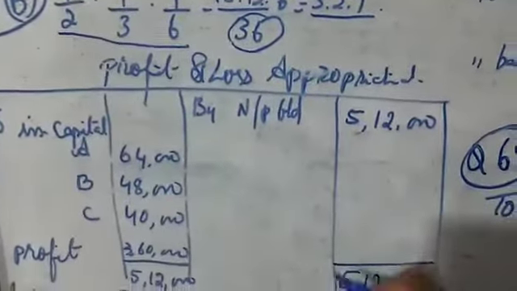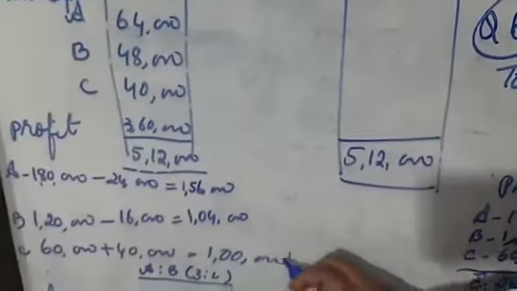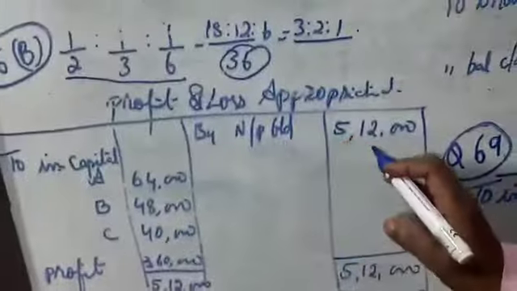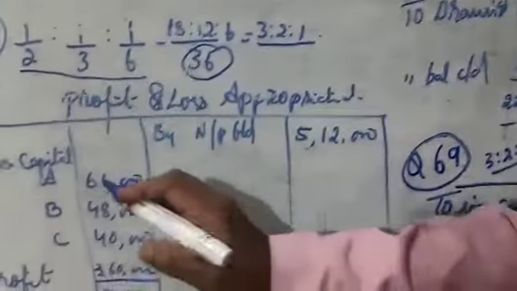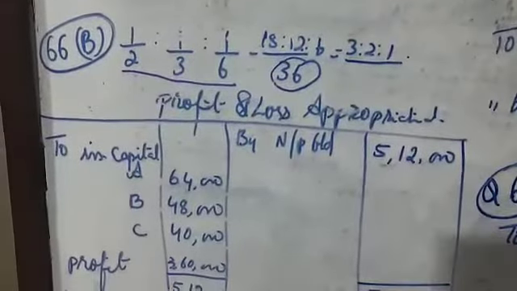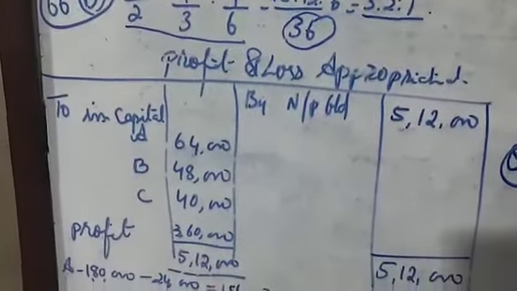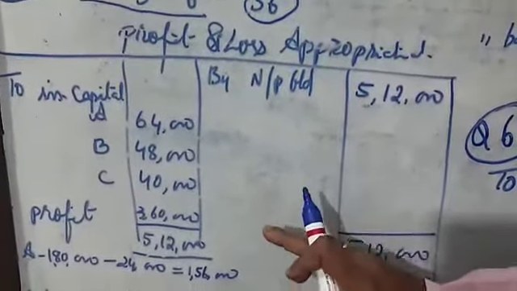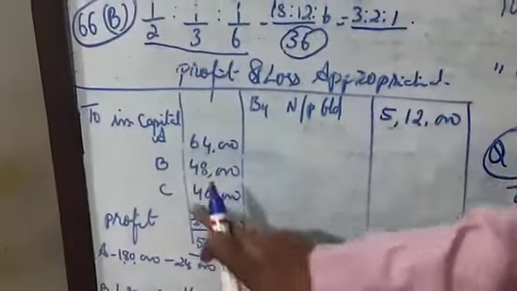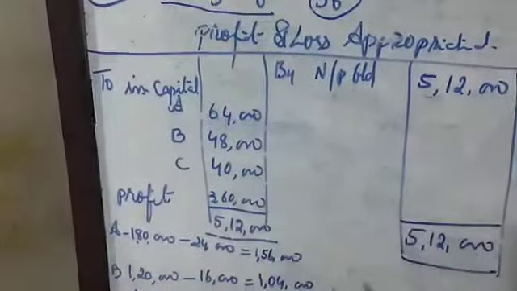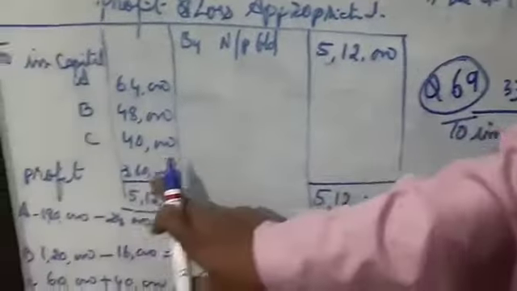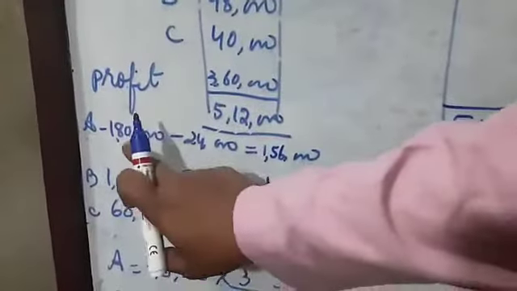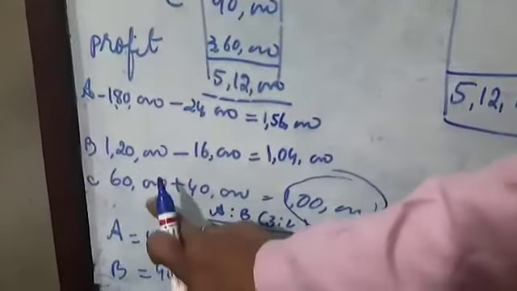Then the question says here also that C is guaranteed a profit of 1 lakh every year. The net profit of the firm is 5,12,000. Interest on capital is also given in the question, charged at 8%. A's capital is 8 lakh, B's is 6 lakh and C's is 5 lakh. Taking 8%, A is 64,000, B is 48,000 and C is 40,000. In total, the remaining profit comes to 3,60,000. We divide 3,60,000 in the ratio 3:2:1. A gets 1,80,000, B gets 1,20,000 and C gets 60,000.